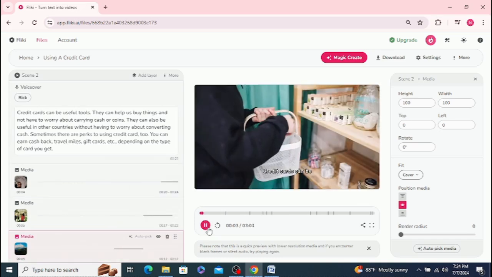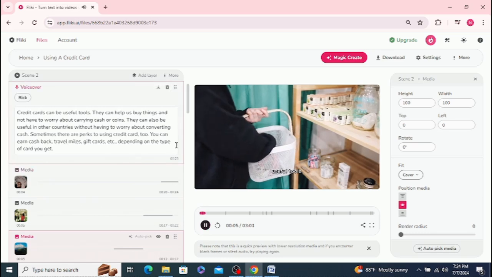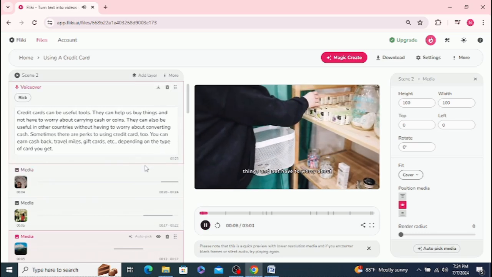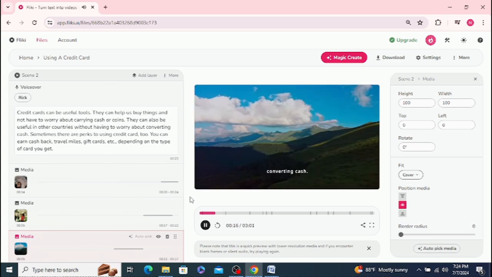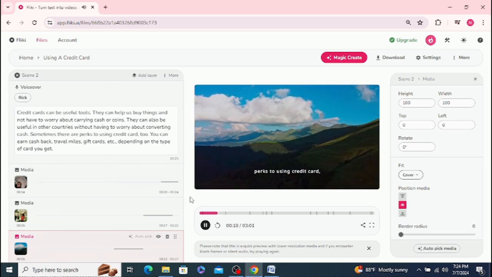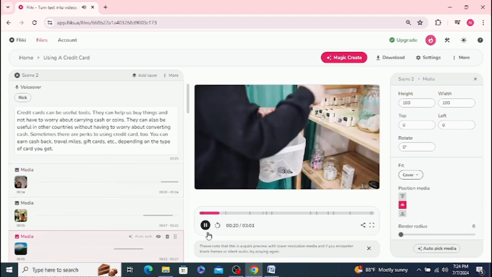Having cleaned that up. Cards can be useful tools. They can help us buy things and not have to worry about carrying cash or points. They can also be useful in other countries without having to worry about converting cash. Sometimes there are perks to using credit card, too. You can earn cash back.